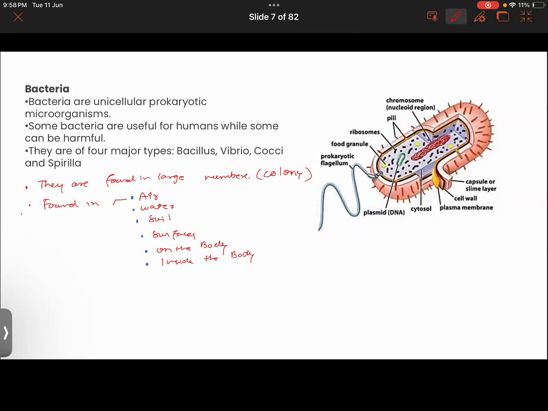You see, they are found in air, water, soils. Then they will be found on surfaces of different objects, like for example, the table or the chair you are sitting upon. On that also there will be some bacteria. On our hand also there are so many bacteria, although we aren't able to see them. Inside our body there are also some bacteria. Some of them are harming us, some of them are important for us.